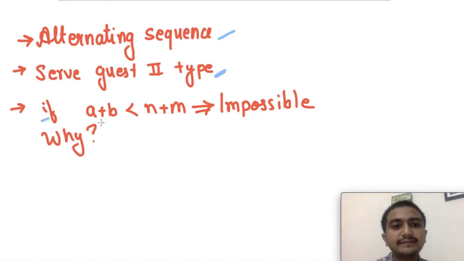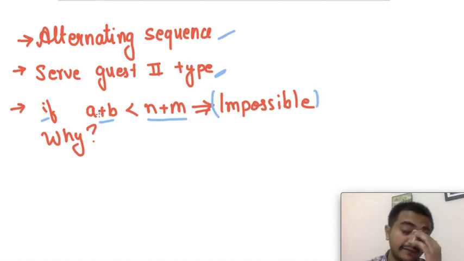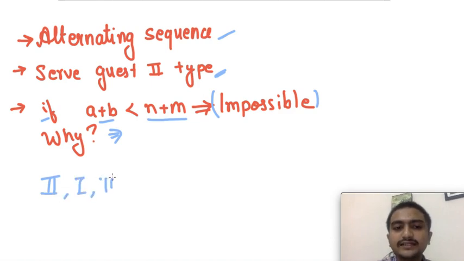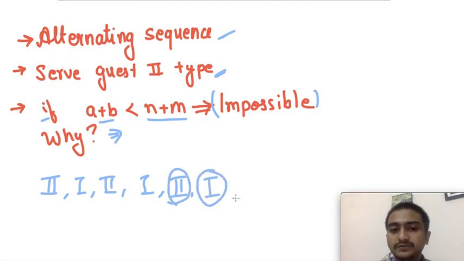So if a plus b is less than n plus m, then we have an impossible solution. Why? Because suppose you have 20 guests and you have only 10 cookies to serve, obviously you cannot serve all the 20 guests, right? So the cookie count should be greater than or equal to the number of guests. And then suppose I just alternate the sequence 2 1 2 1 2 1, until I either get done with 2 or get done with 1, right?